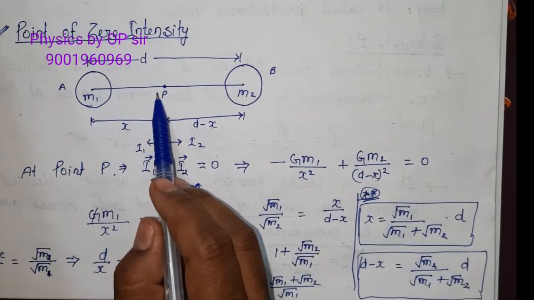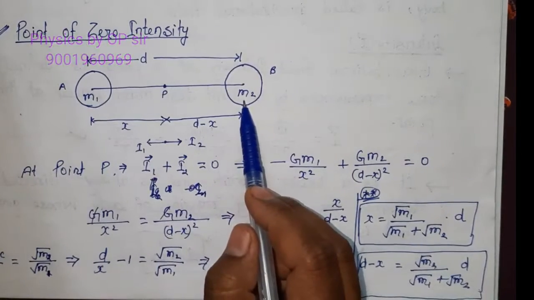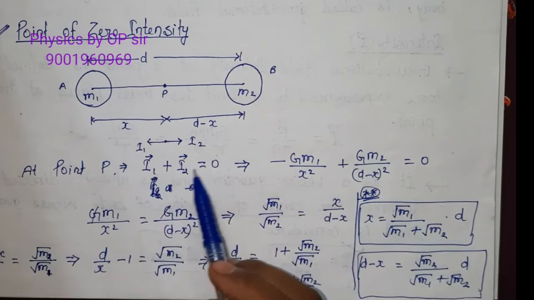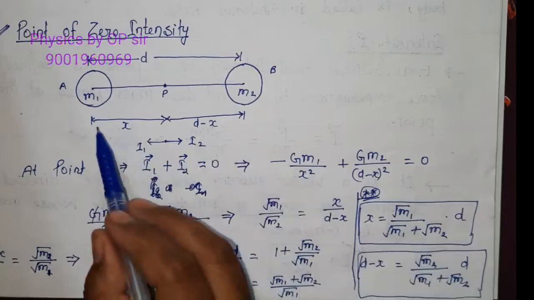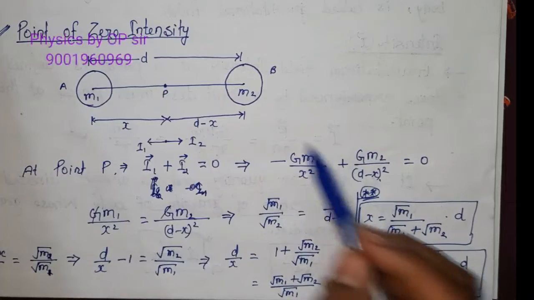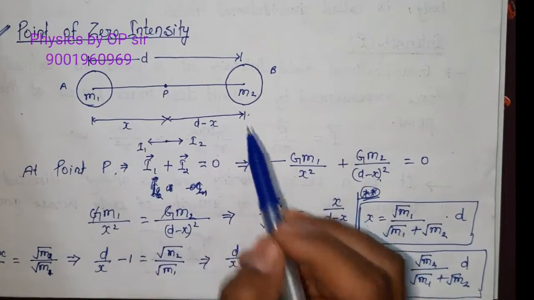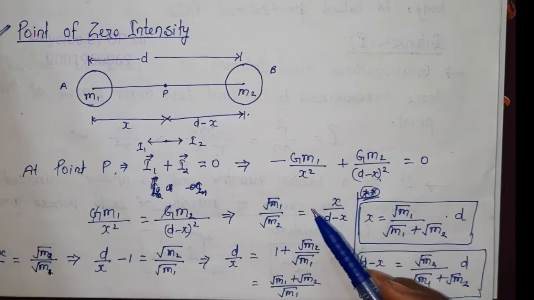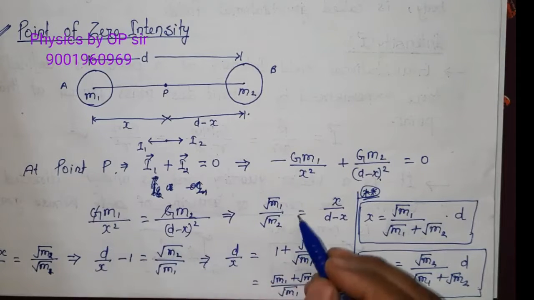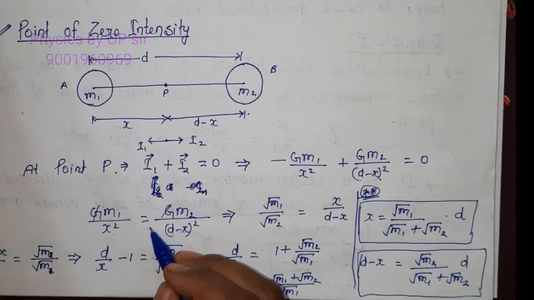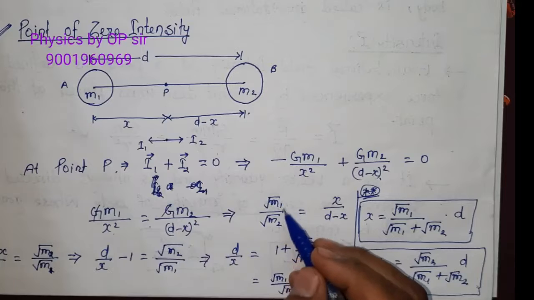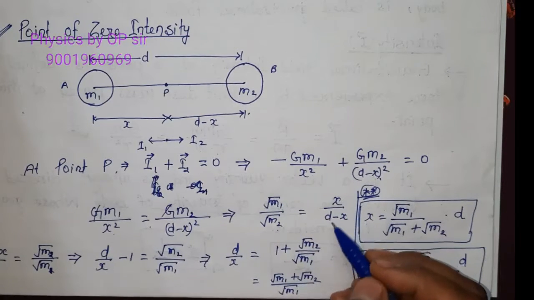So due to m1 the gravitational field intensity is I1, due to m2 the gravitational field intensity is I2. So we can write I1 vector plus I2 vector equals 0. Now put the values: G m1 upon x square, because the distance is x. Now due to m2, G m2 upon d minus x whole square, because the distance is d minus x. One is taken positive and the other negative, because both are in opposite directions. When we solve this, we get G m1 upon x square equals G m2 upon d minus x whole square. G is cancelled. Then we get root of m1 upon root of m2 equals x upon d minus x.